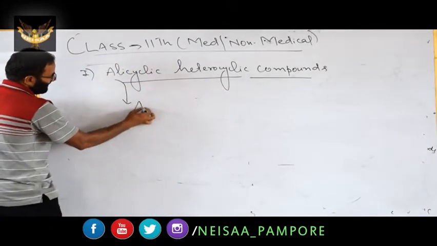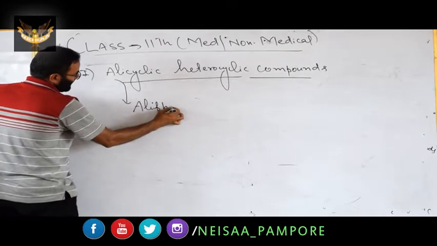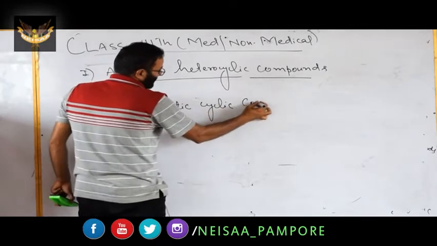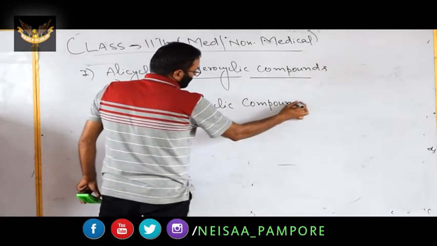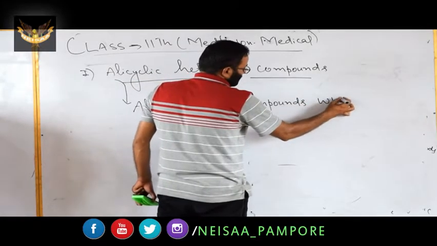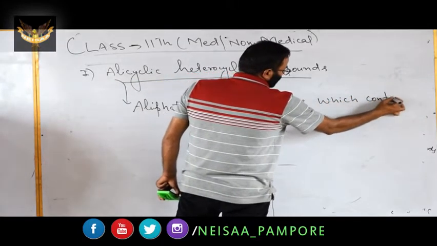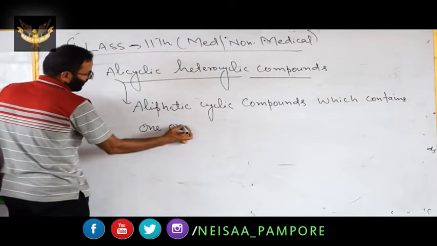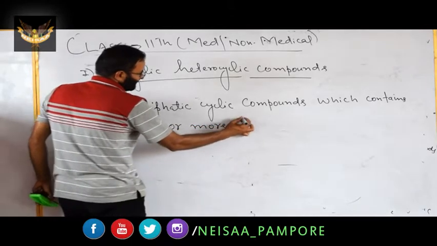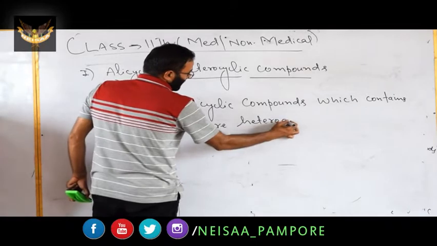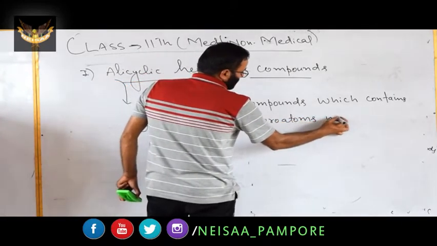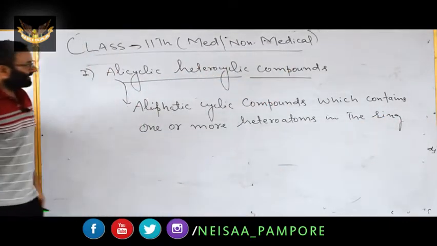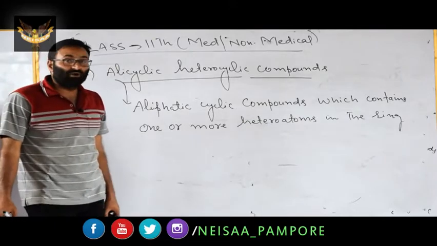You simply have to remember these are aliphatic cyclic compounds which contain one or more heteroatoms in the ring. Remember this point: aliphatic cyclic compounds which contain one or more heteroatoms in the ring.